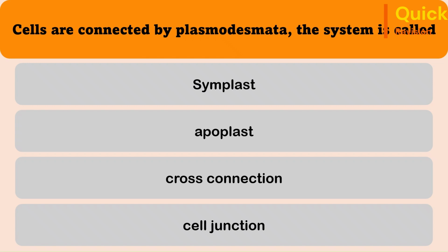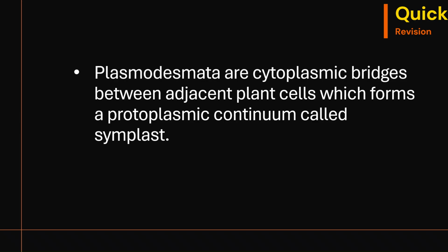10th question. Cells are connected by plasmodesmata. This system is called as symplast, apoplast, cross connection, cell junction. The correct answer is symplast. Plasmodesmata are cytoplasmic bridges between the adjacent plant cells which form a continuous protoplasmic flow called symplast.